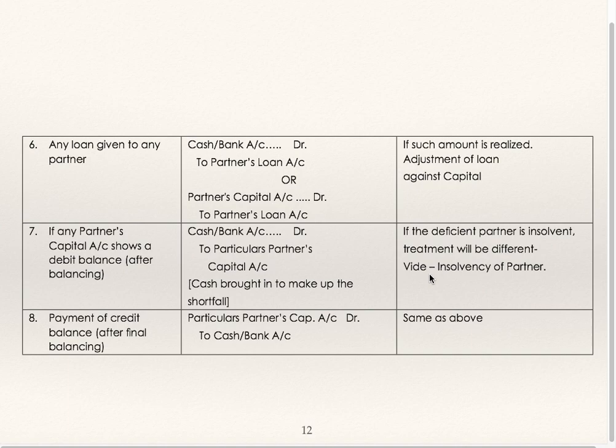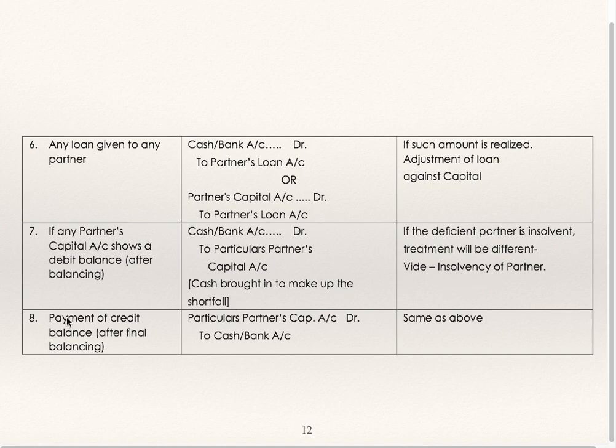That means if the partner has a debit balance after all the adjustments, and if he is insolvent, bankrupt, if his liabilities are more than assets, then he won't be in a position to bring cash. So different treatments are there for insolvency of a partner.